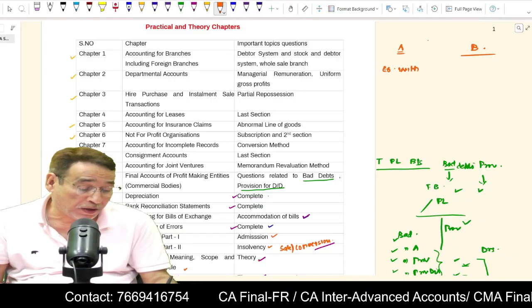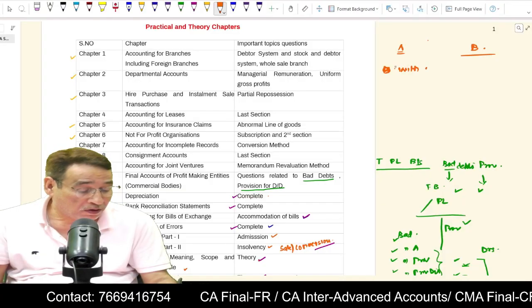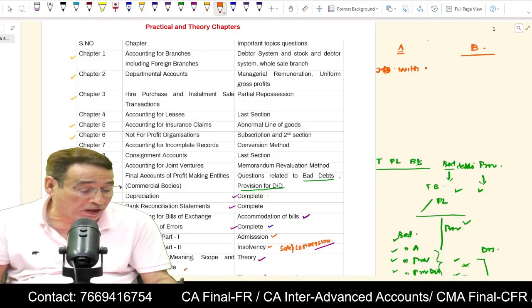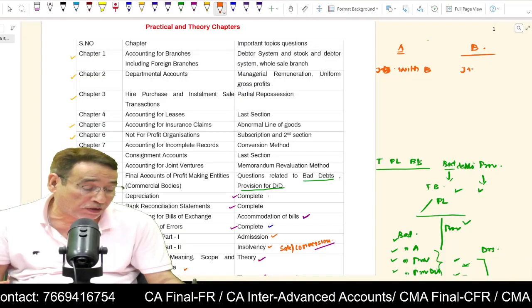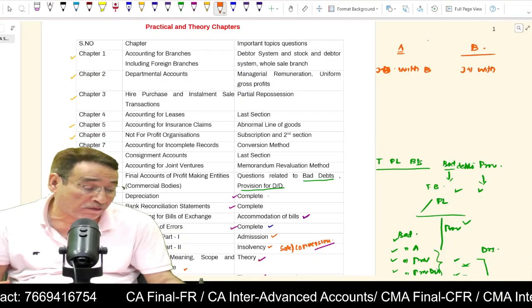Joint venture with B account. Correct. Similarly, B will prepare joint venture with A account.